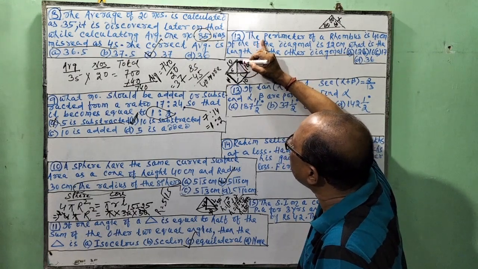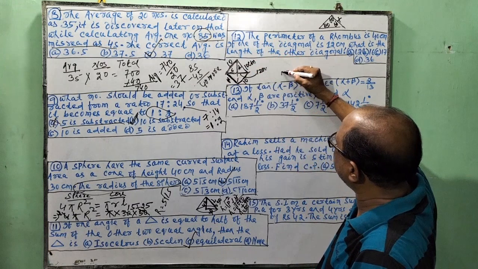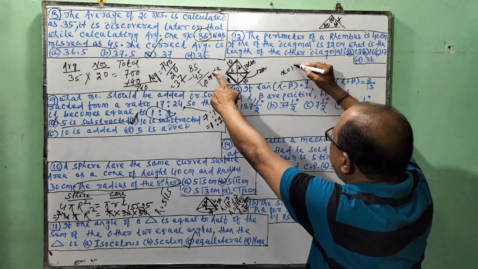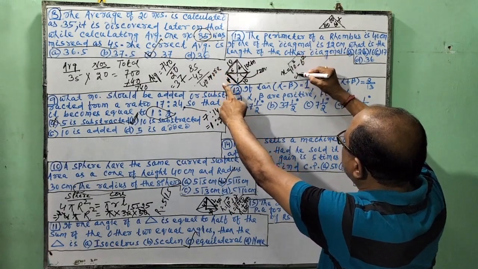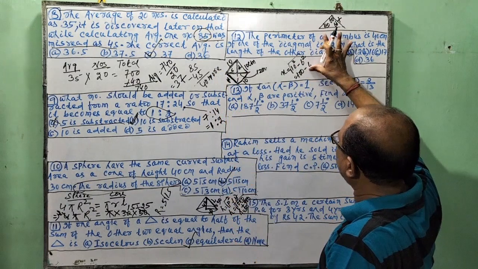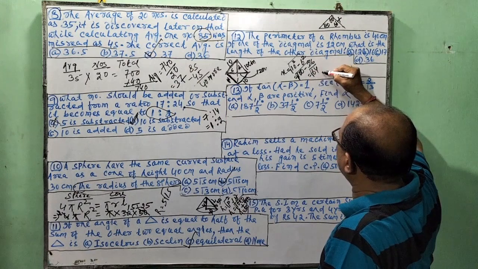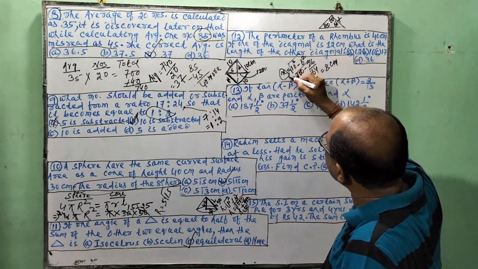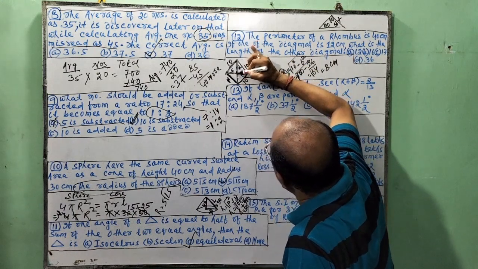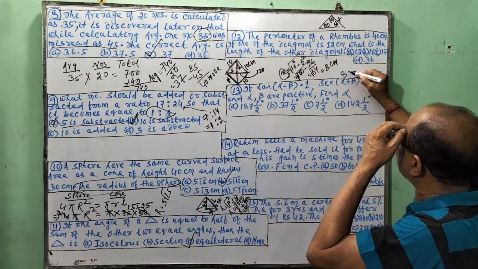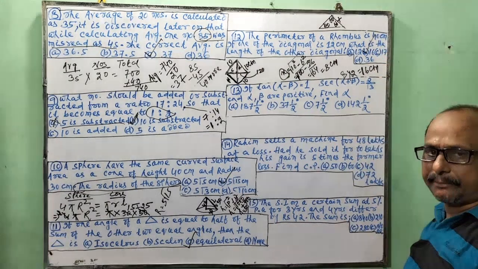So the half of the other diagonal, if x, so x is equal to root over 10 square minus 6 square according to the Pythagoras theorem. This means root over 100 minus 36, root over 64, this means 8 cm. So what will be x? X is this half section. So the whole diagonal is 8 into 2 is equal to 16 cm. The answer is 16 cm.